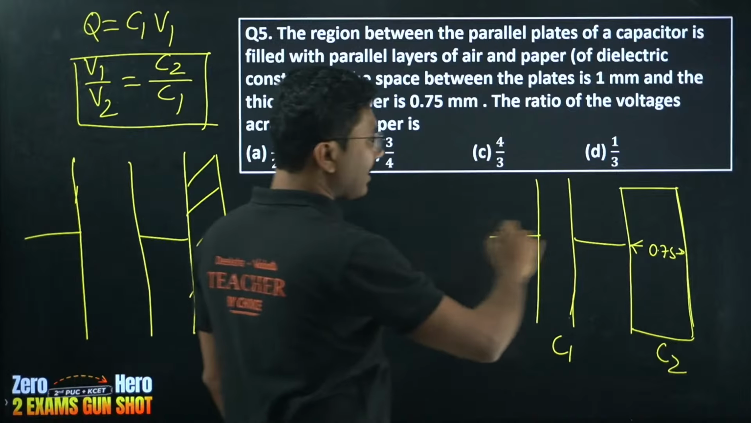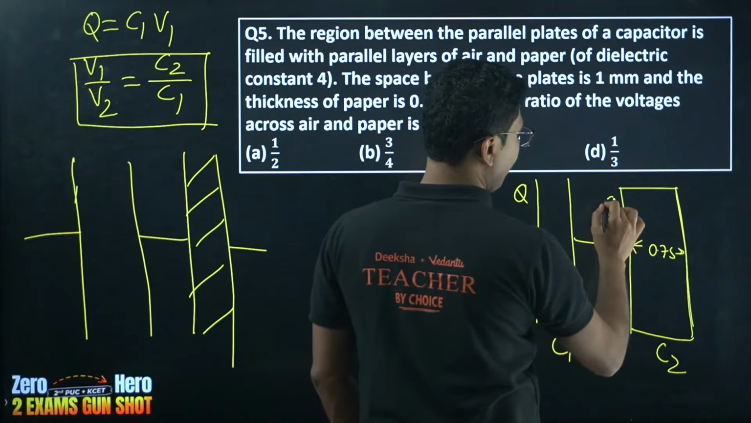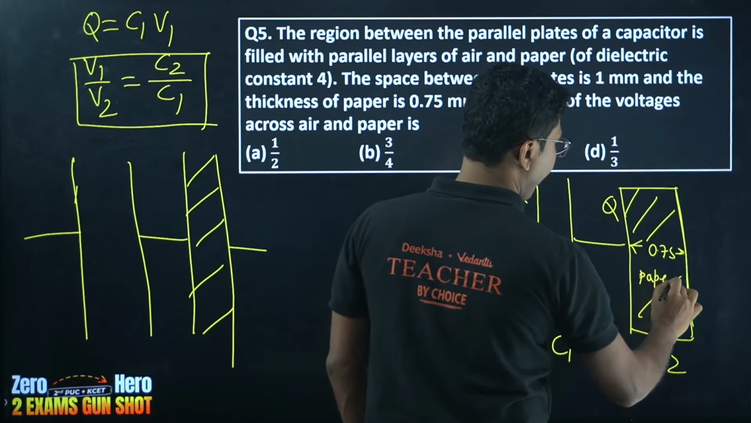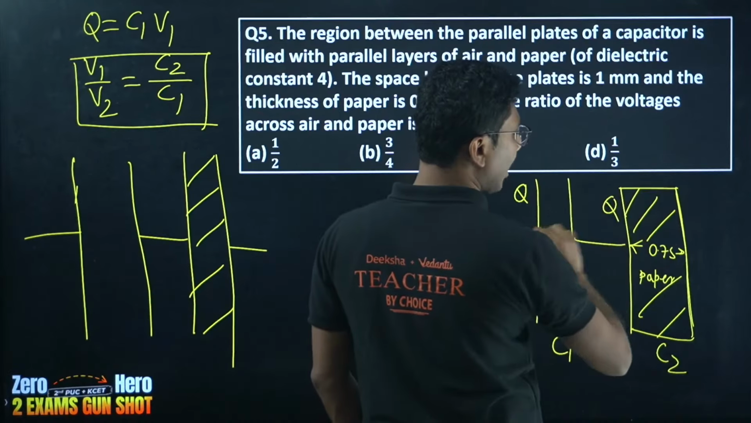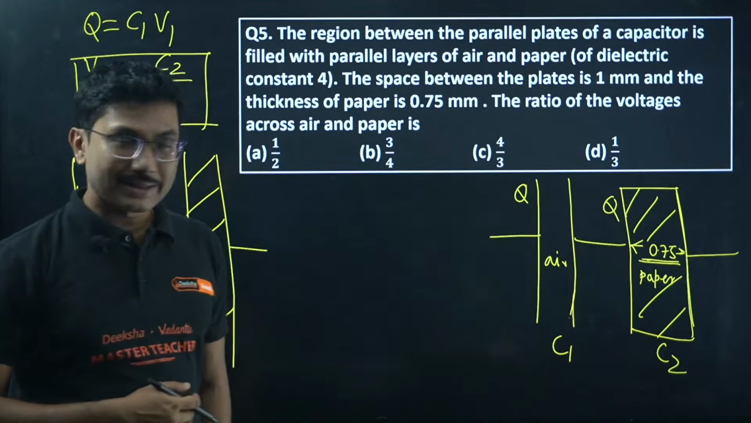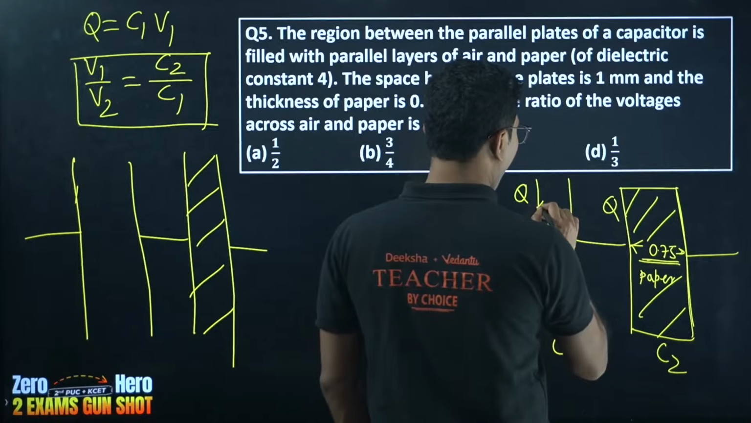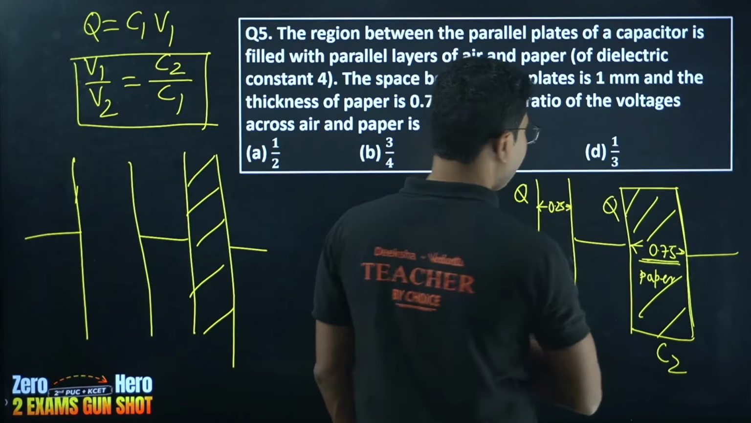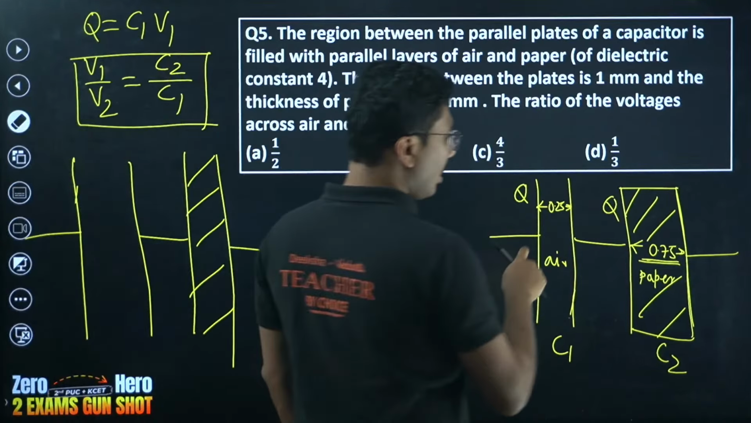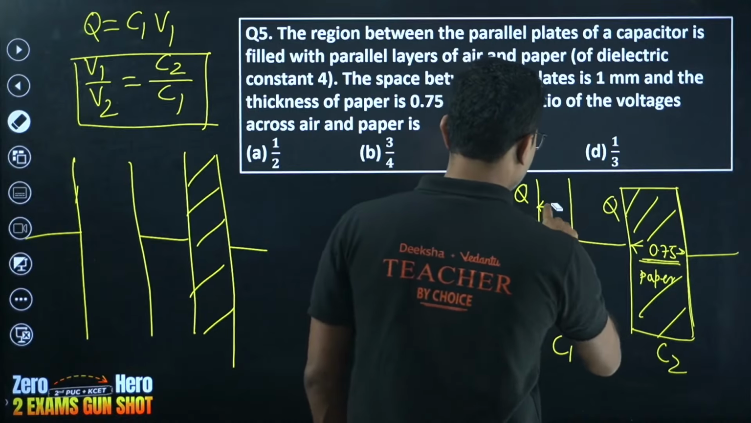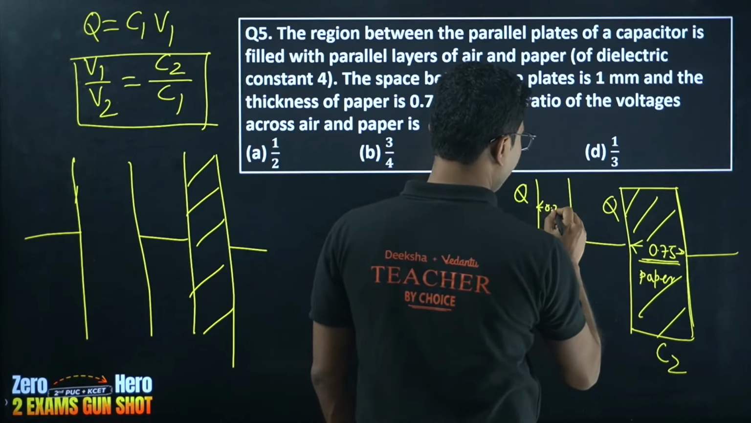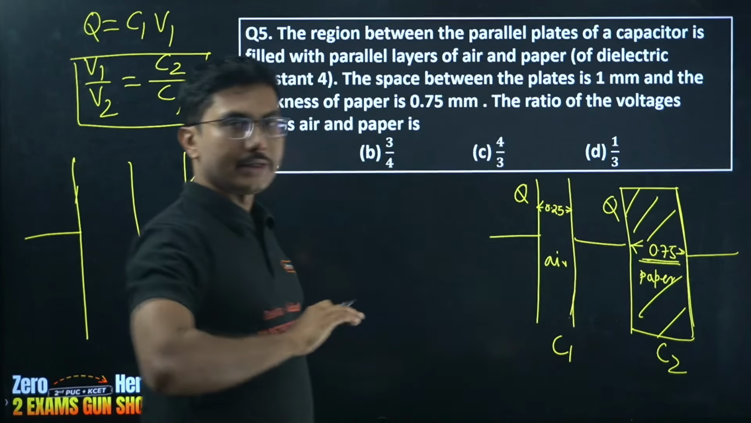So if both of them are connected in series, charges will be same. This one is paper, this one is air. So total length was 1 millimeter. Out of that, paper one is occupying 0.75 millimeter. So remaining 0.25 millimeter must be air. Total length was 1 millimeter, 0.75 goes to paper, so remaining 0.25 must be for air. So the distance in case of air is 0.25. If you understand this much, the problem is solved.